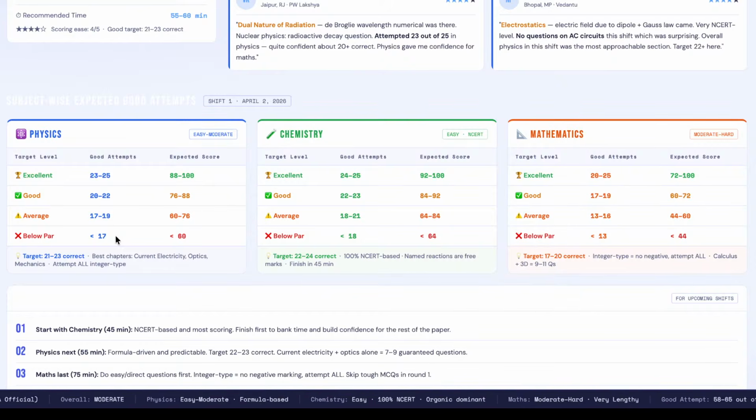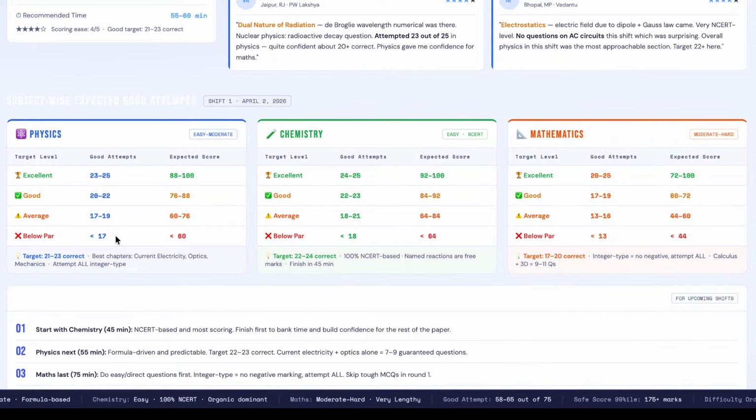It was not like the first session, where difficult questions came in chemistry. इस बार बहुत इजी था. And mathematics was tough. If you have attempted 17 to 19 questions in maths, then you are on the safe side. You can score good marks. Math was doable, but again I'm repeating, as per the analysis we have received, math doable था, but maths lengthy था. It was easier than the previous session.